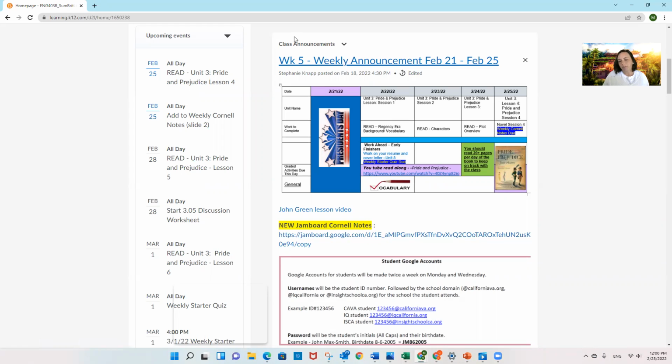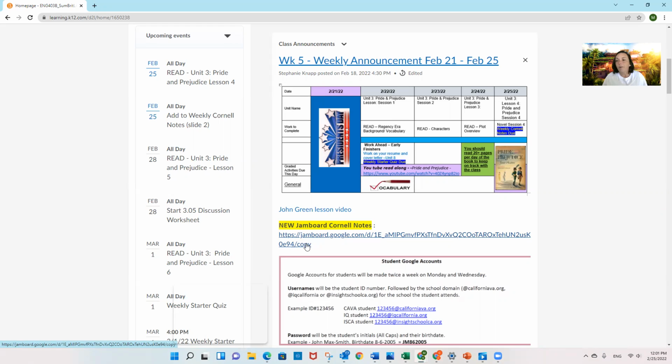So for a Jamboard, the way that I've set this up for Unit 3, Pride and Prejudice weekly notes, is you click this link that I've maybe given you in live class, or you can click it here. But you only should click it once for all of these 3 weeks, because it's a forced copy. See how it says copy here? It's going to ask us to make a copy. And you don't want to keep making copies every day you take notes. You want to make a copy once, and then it will be in your Google account, auto-saving. It will stay there for you. You can find it there.